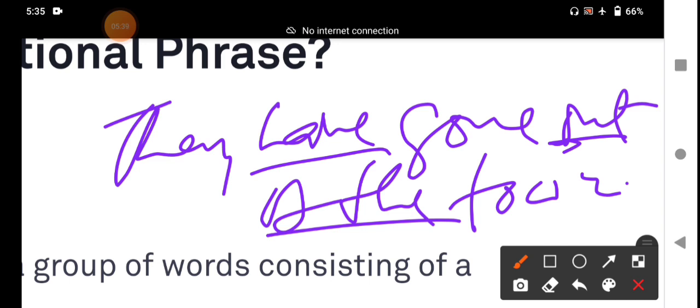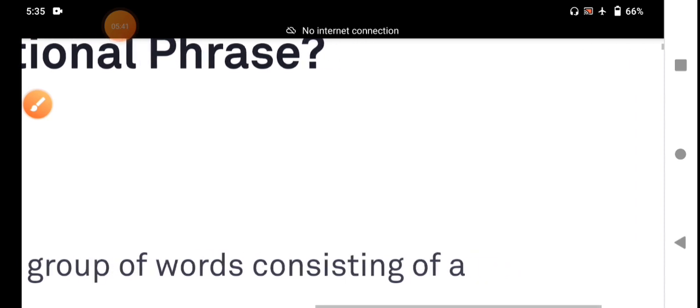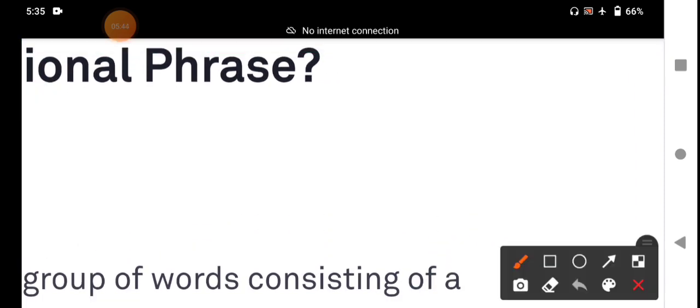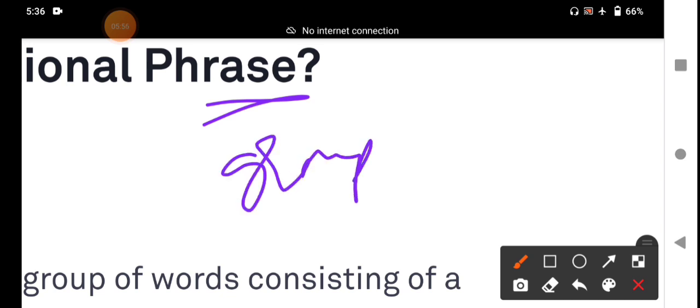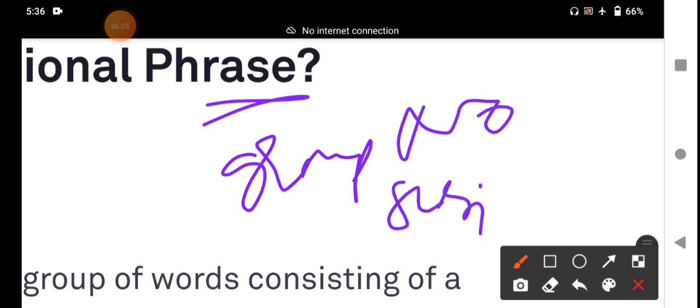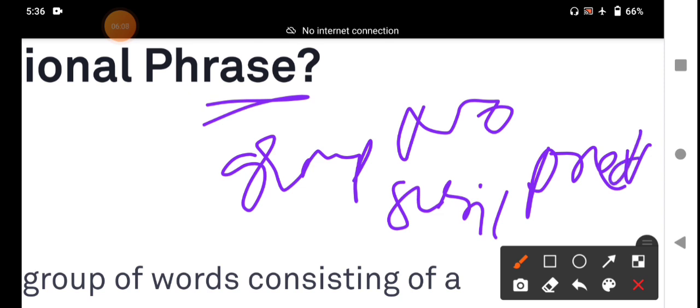And we are discussing the phrase. What is meant by phrase? A phrase is a group of words. It can be short, it may be long. But it doesn't include the subject and predicate. Predicate means verb. It is a part and parcel of the sentence or clause.